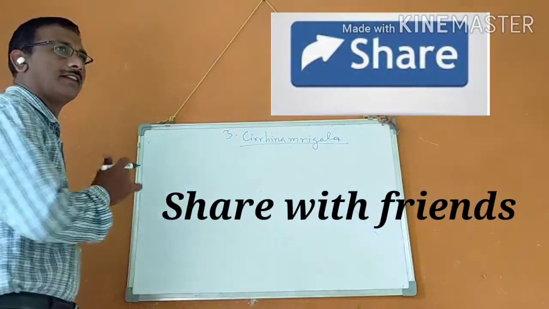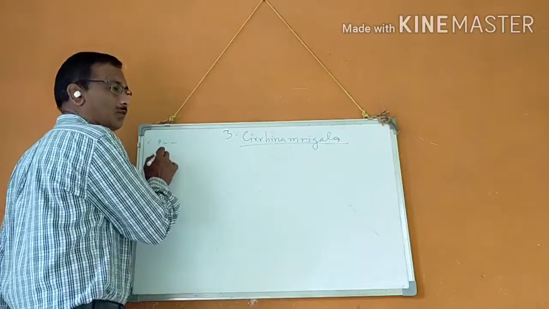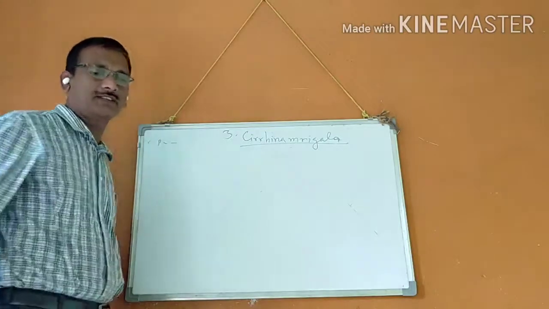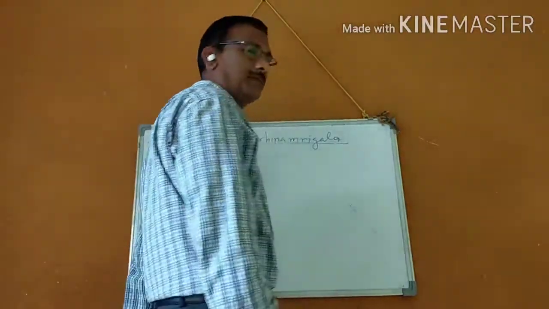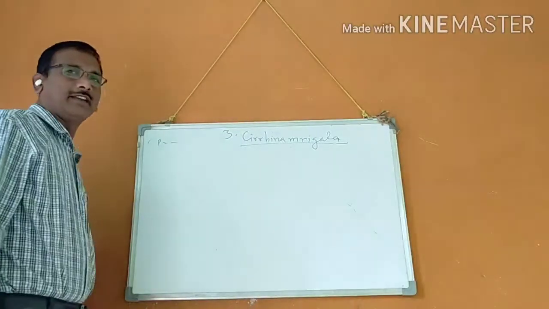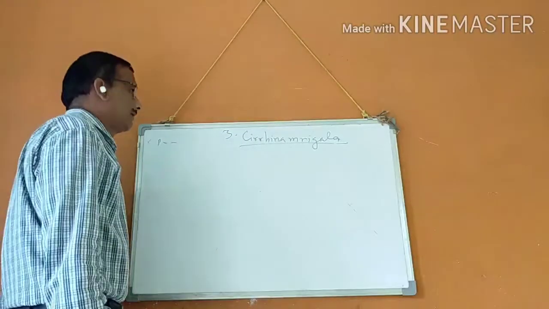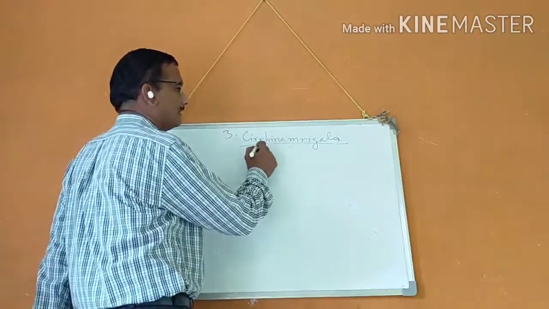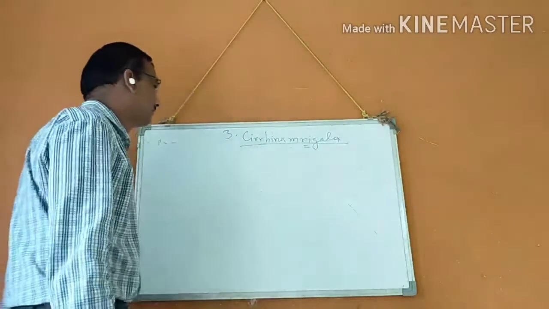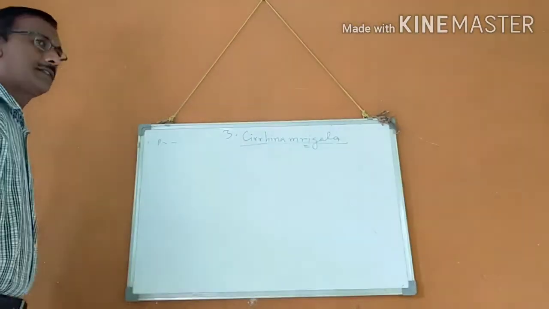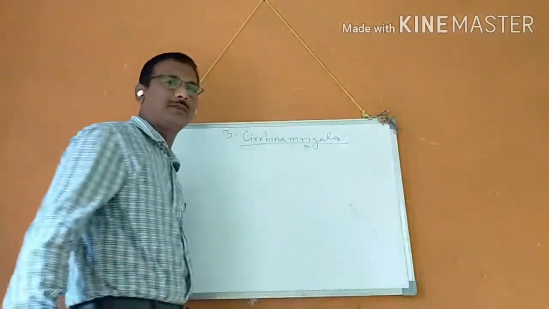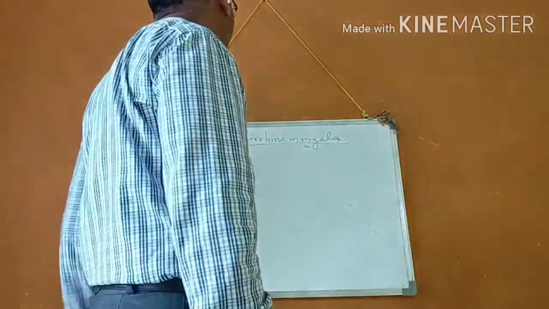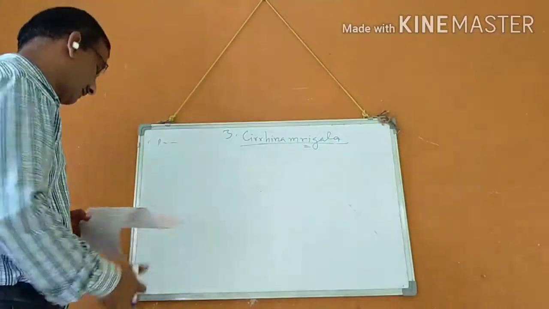Same classification: phylum Chordata, group vertebrates, subphylum Gnathostomata, series Pisces, class Teleostomi, order Cypriniformes, family Cyprinidae, genus Sirana, and species. What is the genus Sirana and species mrigal? Same classification, only the genus and species change. Yes.